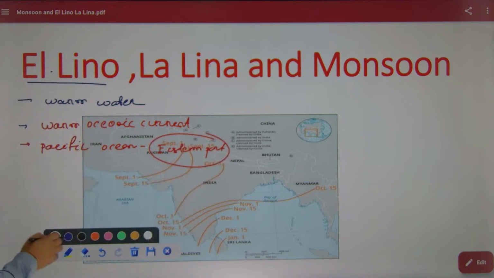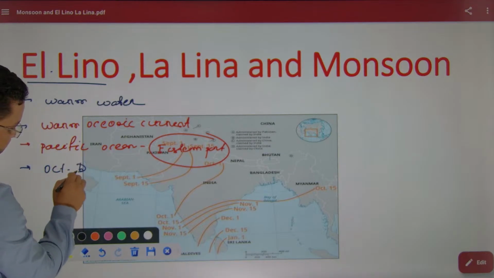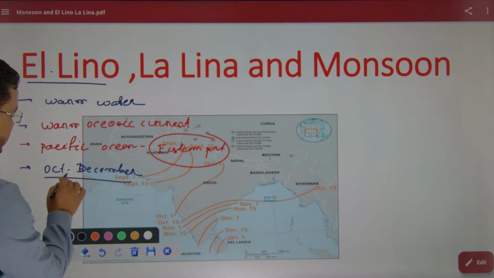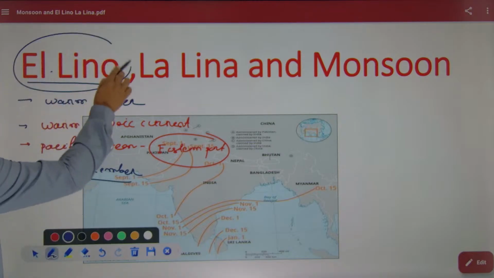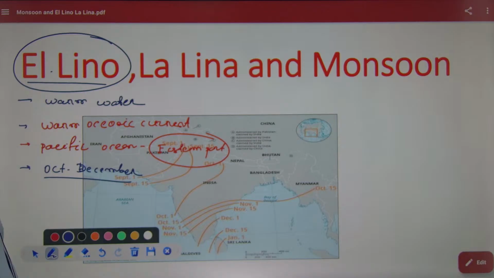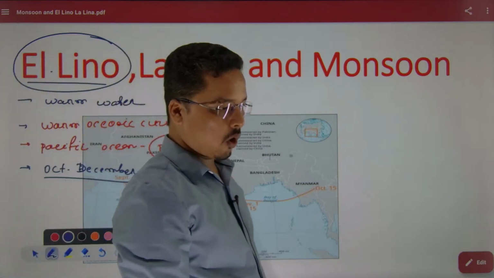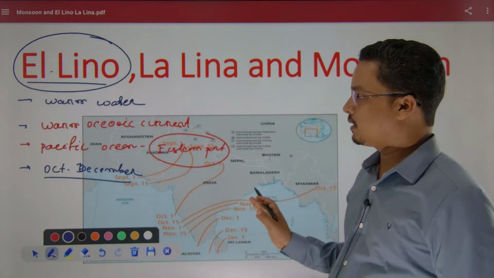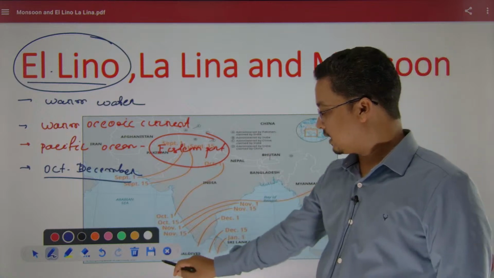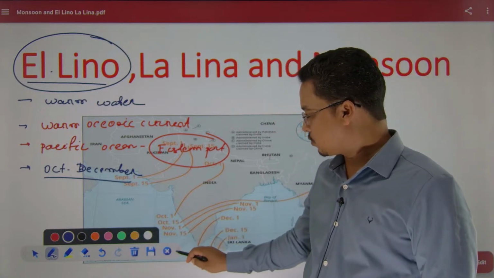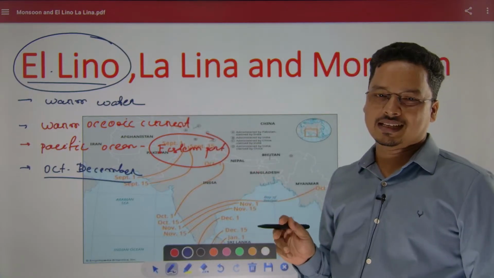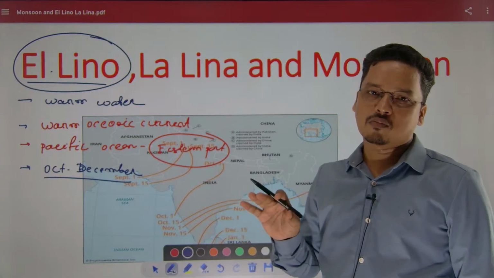When does it appear? From October to December. During this time it will appear in the Pacific Ocean. That is El Nino we are talking about. So El Nino basically is warm water.